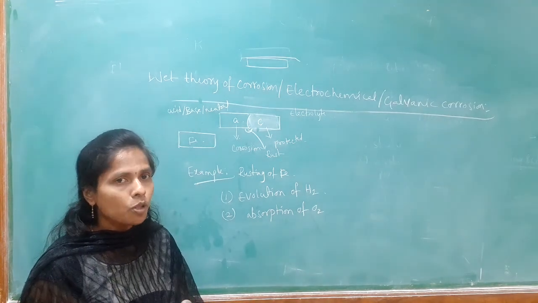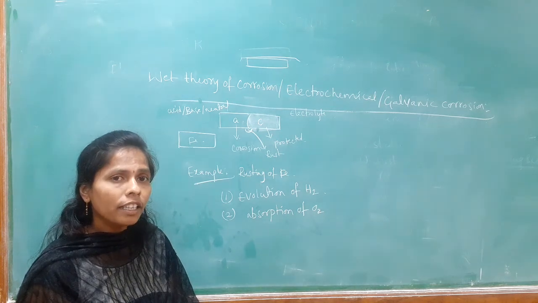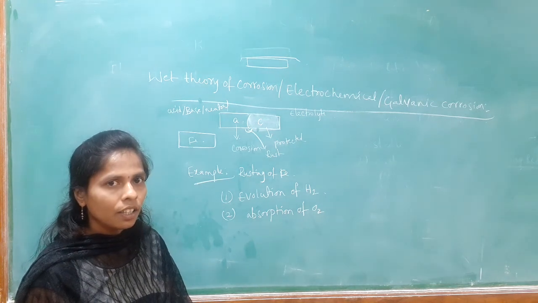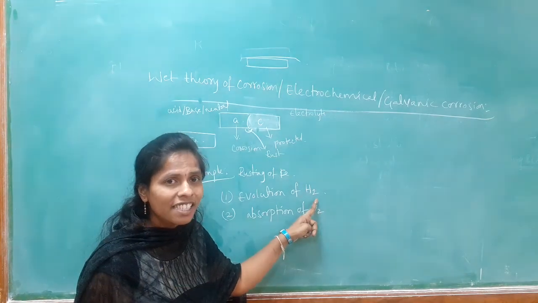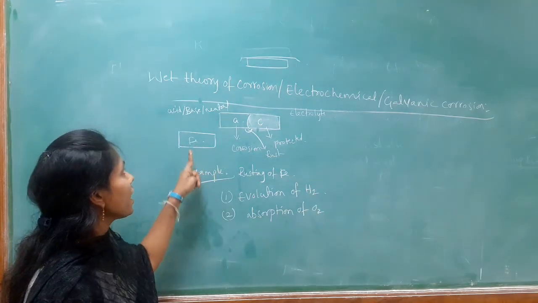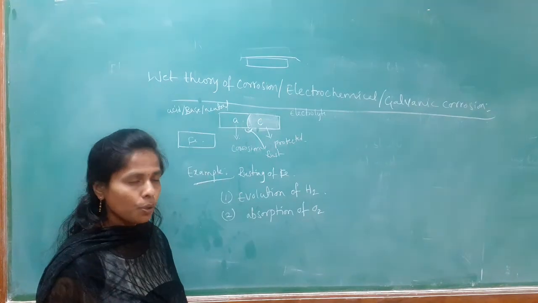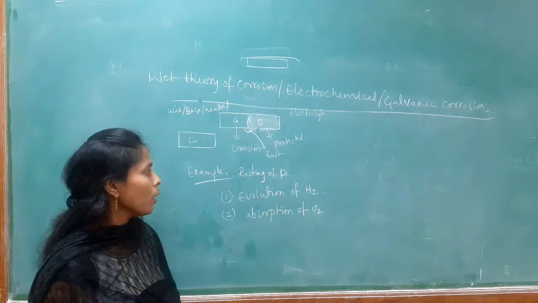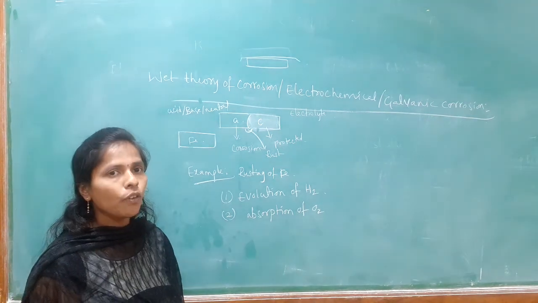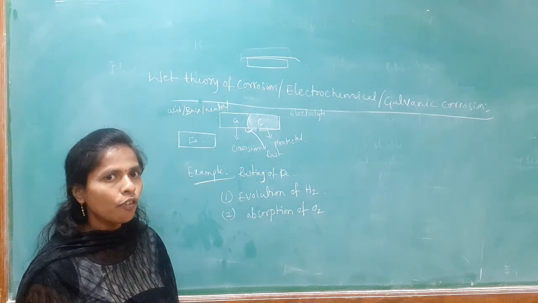When the metal is reacting with the acid, hydrogen is evolving; evolution is nothing but releasing. But when the metal is exposed to base or the neutral solution, oxygen is absorbed from the environment. So, let us see one by one, evolution of hydrogen and the absorption of oxygen.